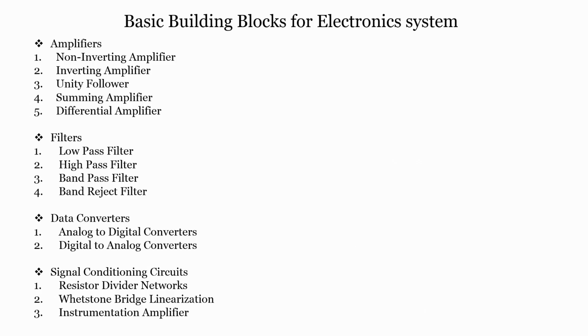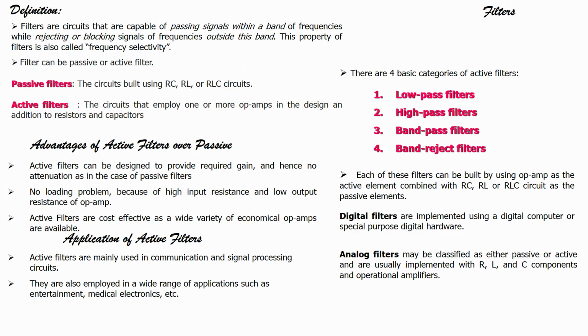Welcome to this lecture. In this lecture we will be talking about filters, several types of filters: low pass, high pass, band reject. The definition of a filter is extremely simple. Filters are circuits that are capable of passing signals within a band of frequency. It will only allow the band of frequencies to pass while rejecting or blocking signals of frequencies outside the band.